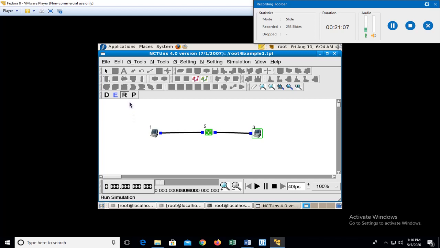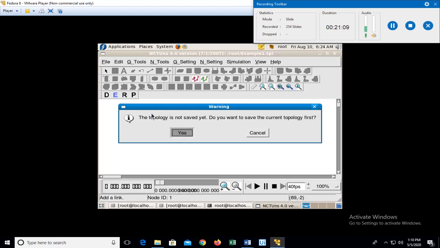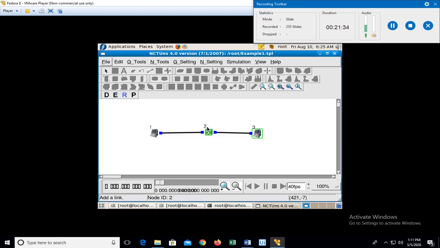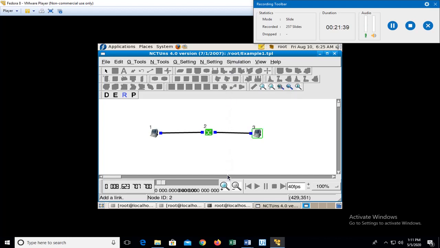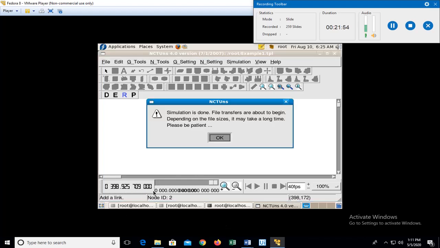Now suppose you want to run the simulation. You click this run button. It says save it, so click yes. Now when you get this information, here also make it a habit that you press the Enter key on the keyboard, or do not close this window, just press the Enter key. Once that is done, it should be in running mode. Now go to simulation, click on run. You can see that the simulation is running.